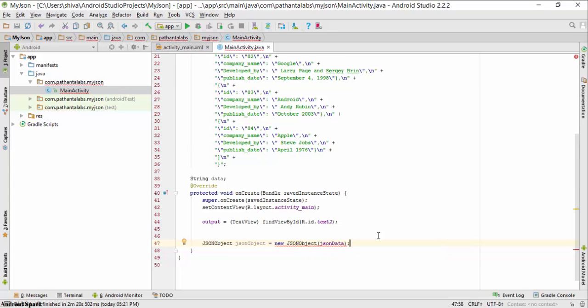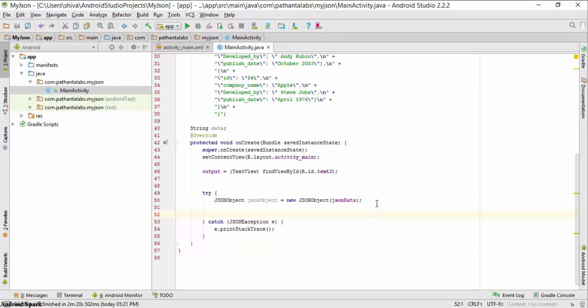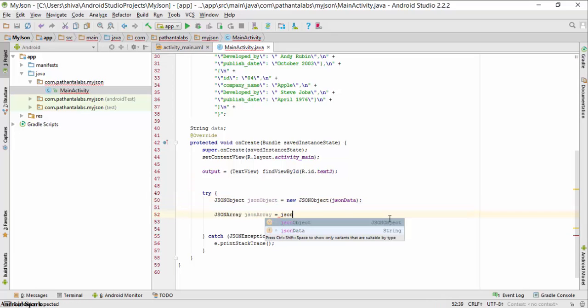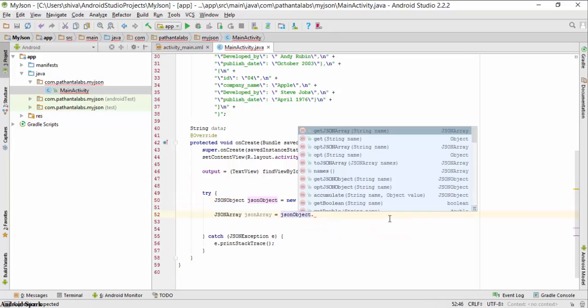The first work has been, I will create my JSON object, and then I will create my JSON array. I will create the JSON array named as jsonArray equal to, I will fetch the array data from this JSON object. So I will first give the JSON object dot, I will get the data from the JSON object.